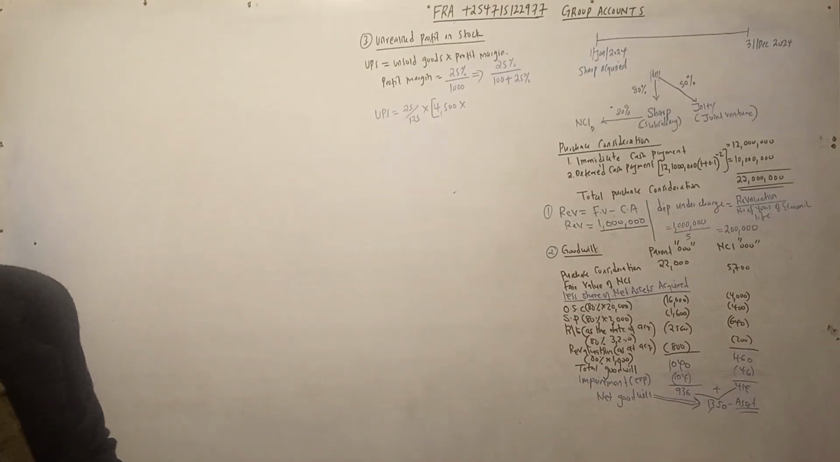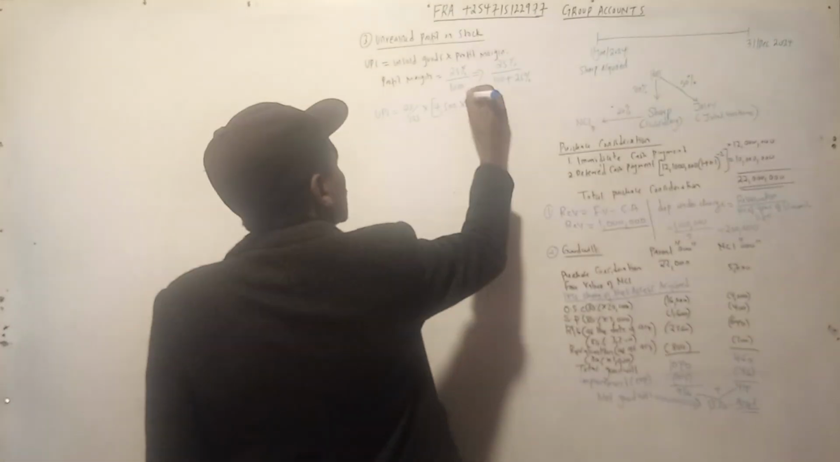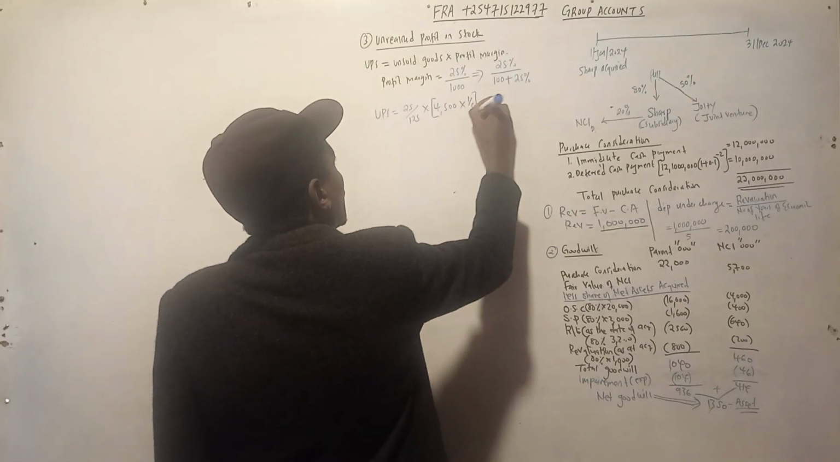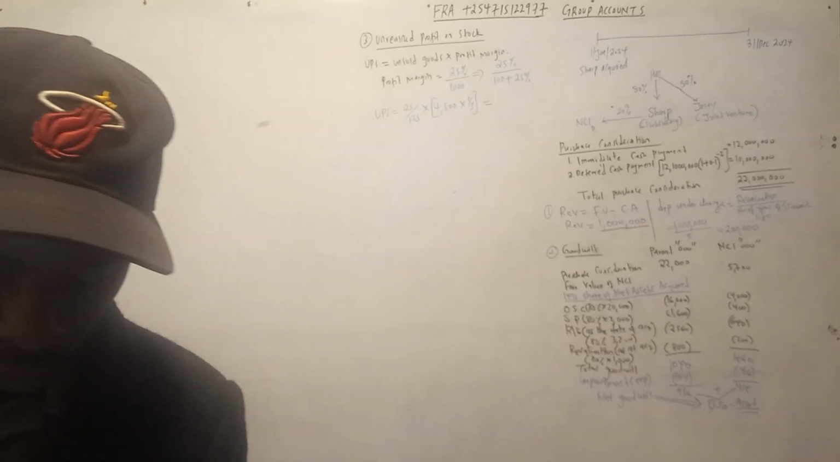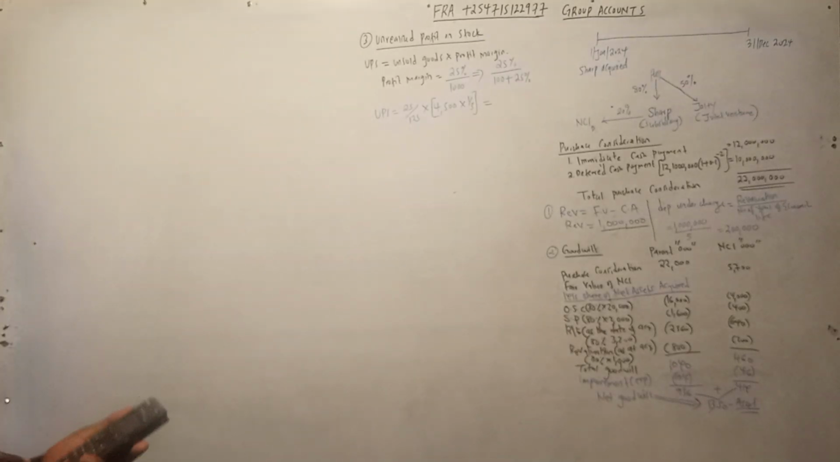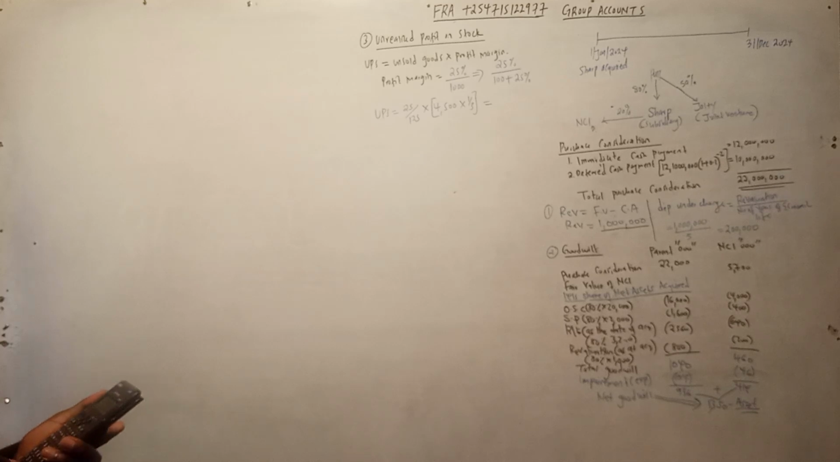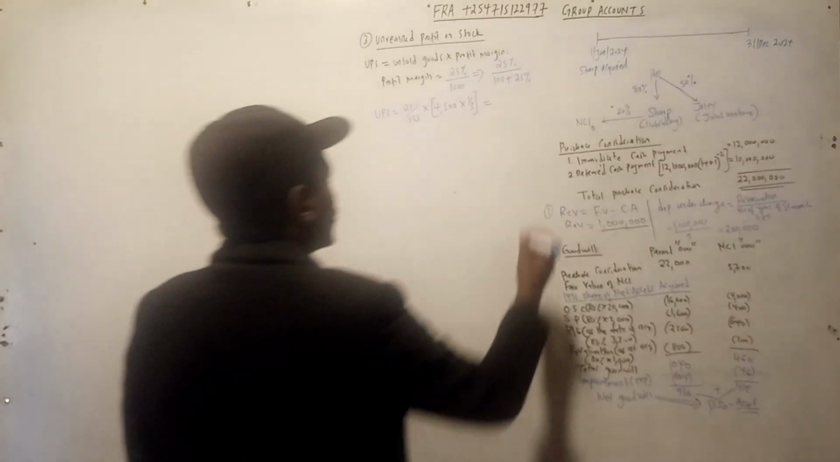So a third was unsold. So call that the URP. So 25 over 125 times 4500 times 1 over 3. I'm getting a figure of approximately 300 Kenya shillings. So this is the URP.